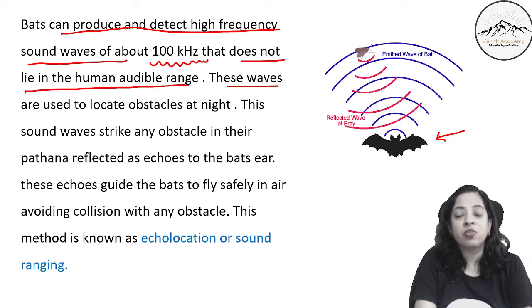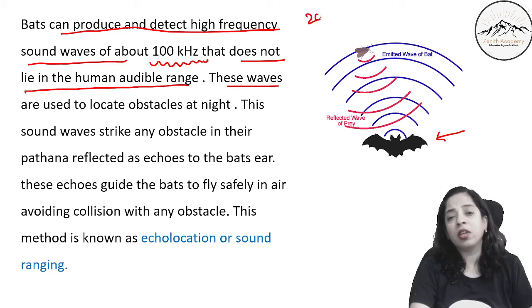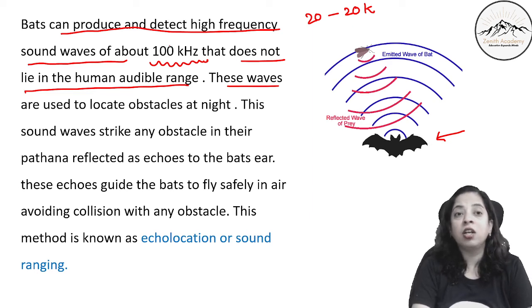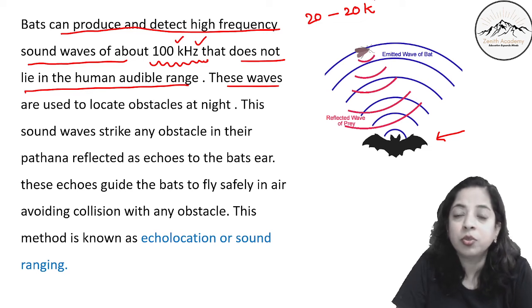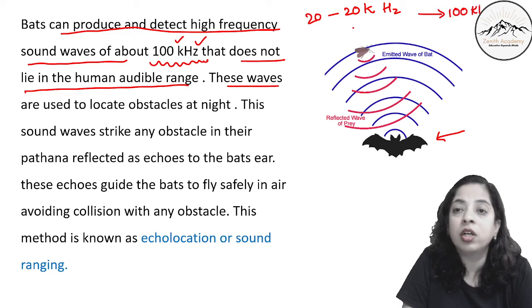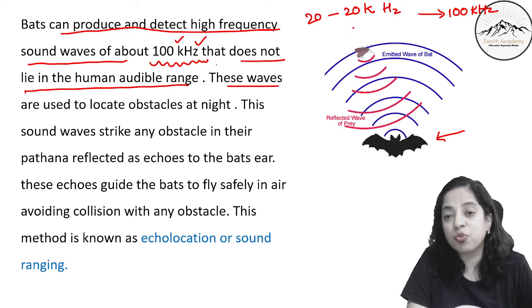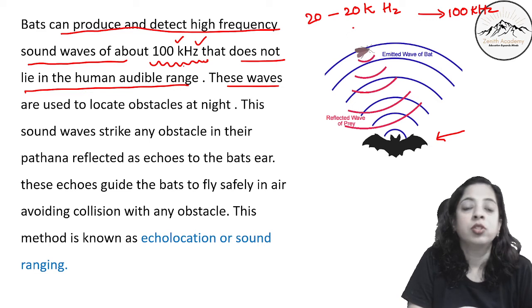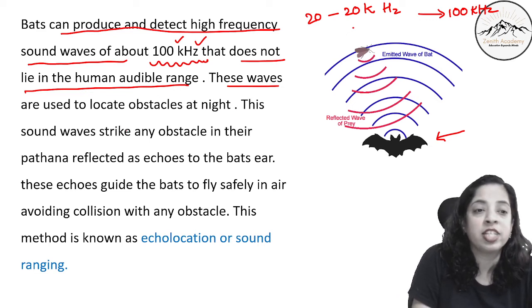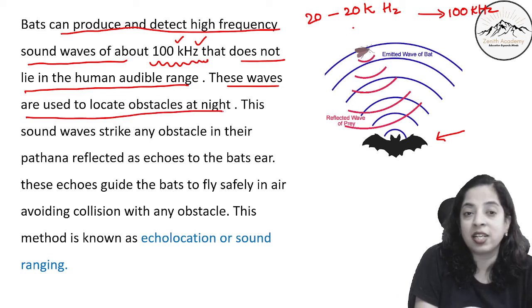Humans are able to hear only 20 to 20,000 hertz, and here it is 100 kilohertz, so much far. So we are not able to hear the sound that is produced by bats, so that does not lie in the human audible range. These waves are used to locate the obstacles at night.